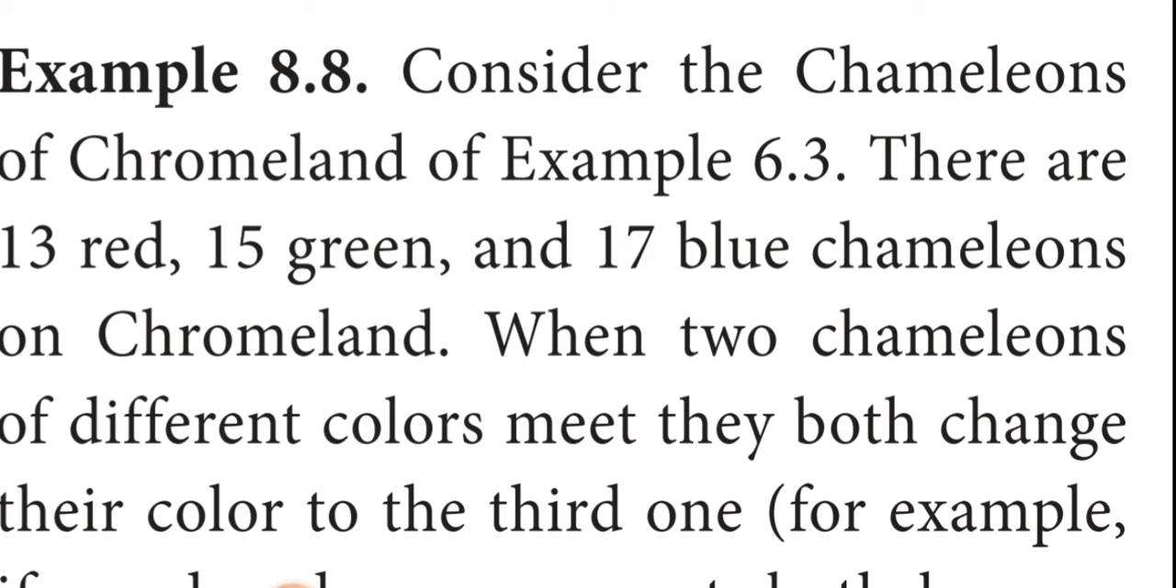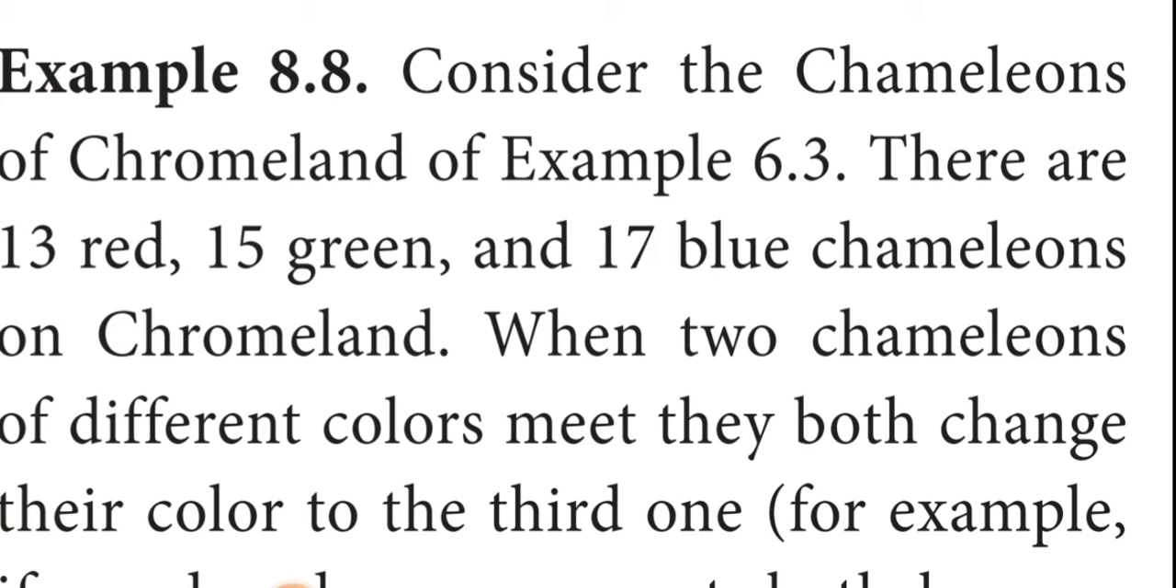Here the numbers are also given, and we already know the solution: when two chameleon counts are the same, then we have the opportunity to change them into the third color, so that all the chameleons change into the same color. Now you can see in this example, how many chameleons are there? There are 13 red chameleons, 15 green chameleons and 17 blue chameleons on Chromeland. You can see these numbers: 13 red, 15 green, 17 blue. No two colors have the same count.